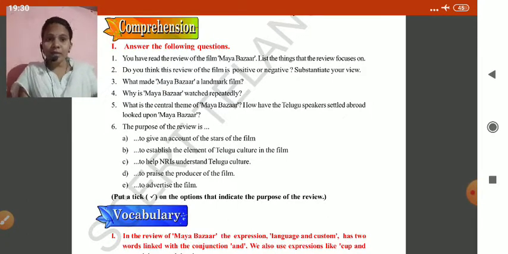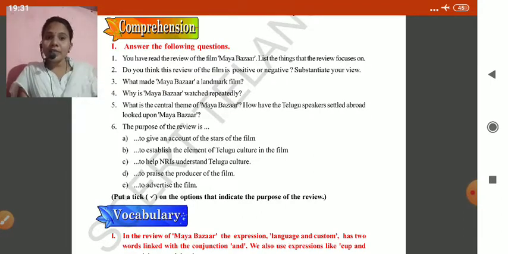Why is Maya Bazaar watched repeatedly? Because all the characters connect to our real characters. That's why people watch it repeatedly. What is the central theme of Maya Bazaar? The story revolves around the Shashirekha Parinayam. That is the central theme. How have Telugu speakers settled abroad looked upon Maya Bazaar? It tells the abroad people about Telugu culture.